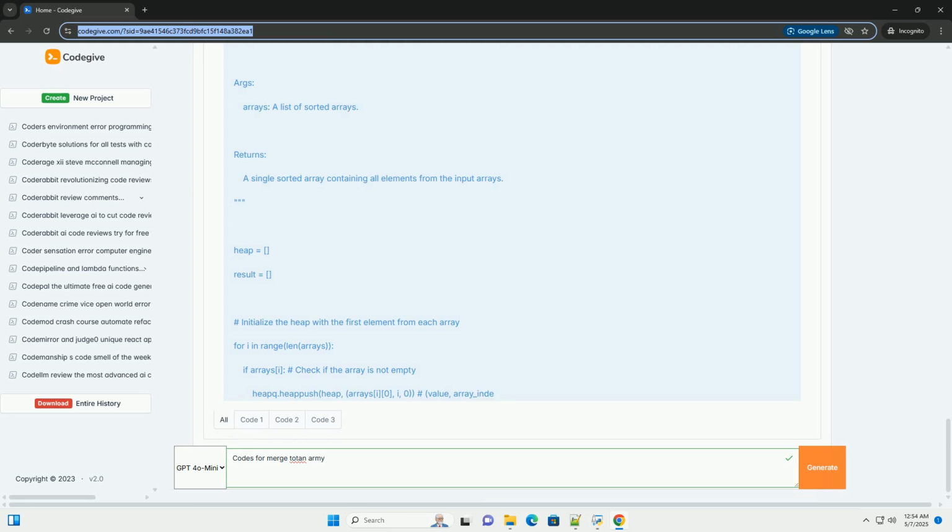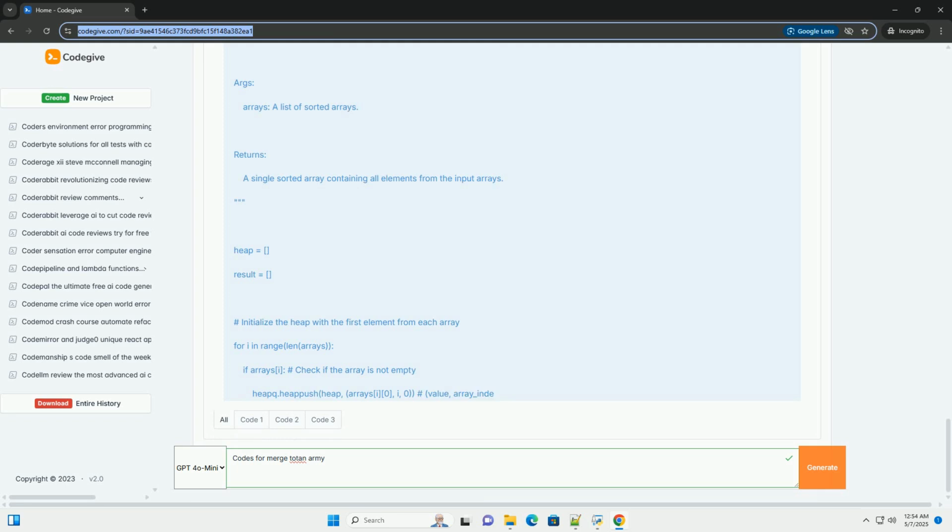3. While both i and j are within the bounds of their respective arrays, compare ARR1[i] and ARR2[j]. Append the smaller element to merged_array. Increment the pointer of the array from which the element was taken. 4. After one of the arrays is exhausted, append any remaining elements from the other array to merged_array.